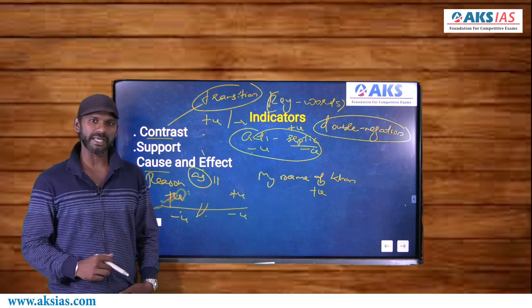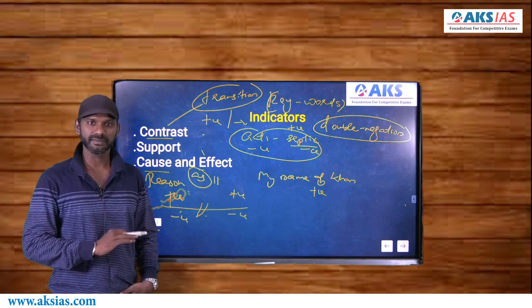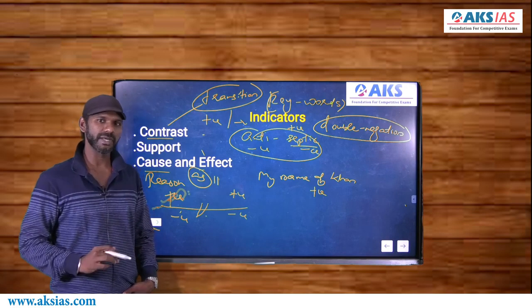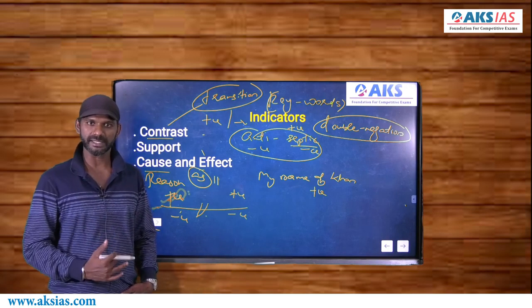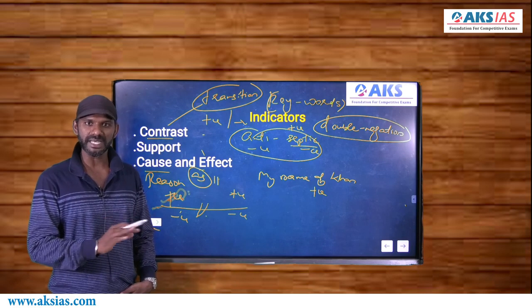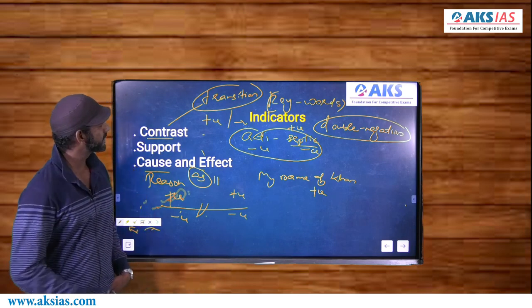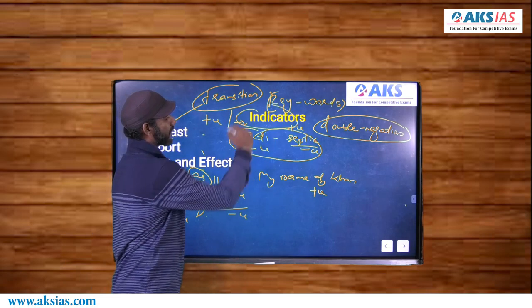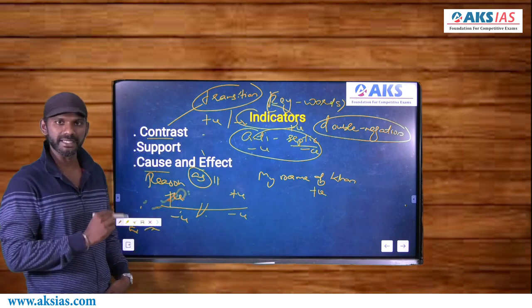Her name is Rekha, but she is my wife. Doesn't make any sense. Her name is Rekha and she is my wife makes sense. So every statement must make sense, right? And as I said, the concept of indicators is all about identifying the charge of every idea in a sentence.